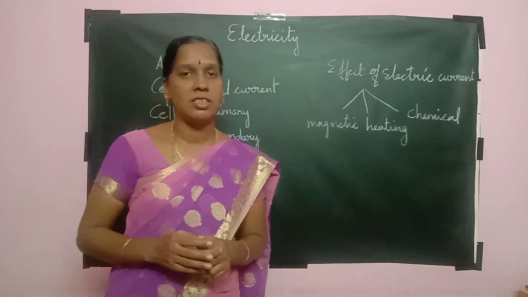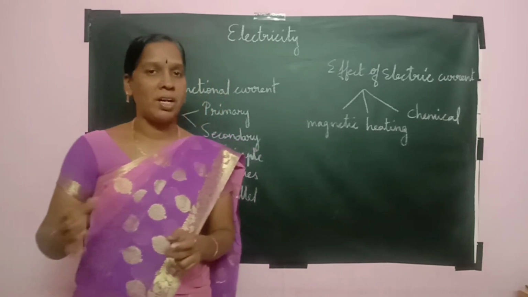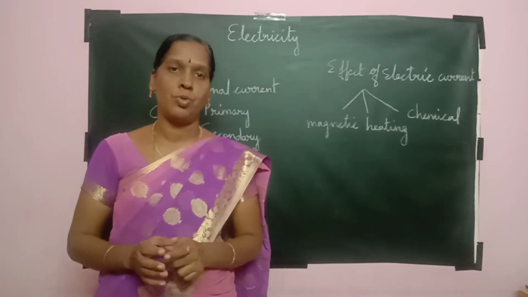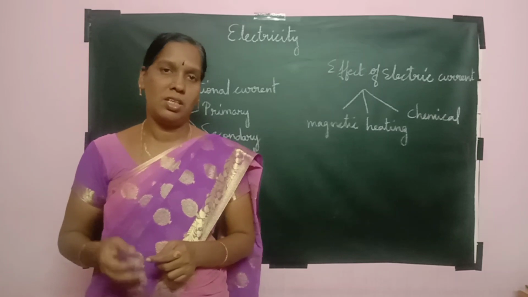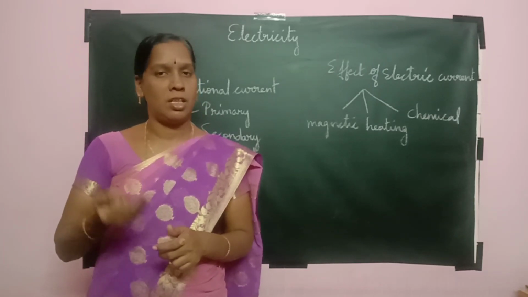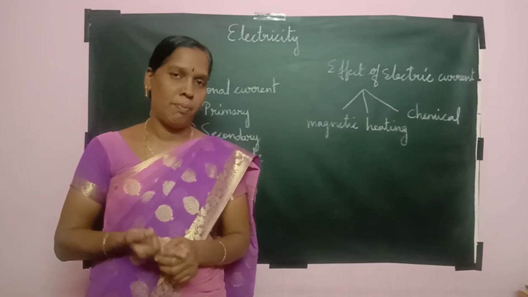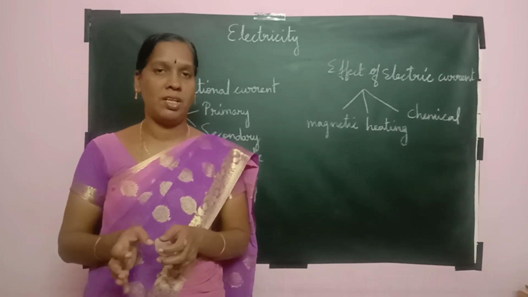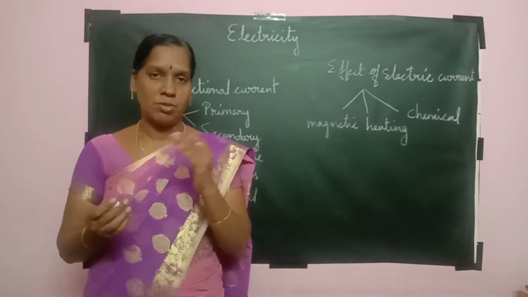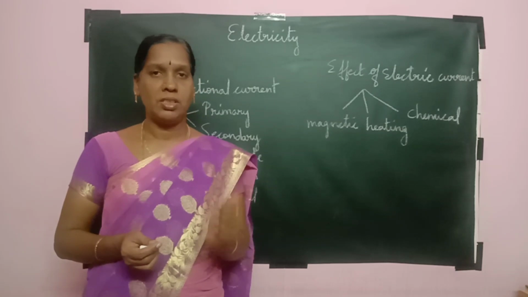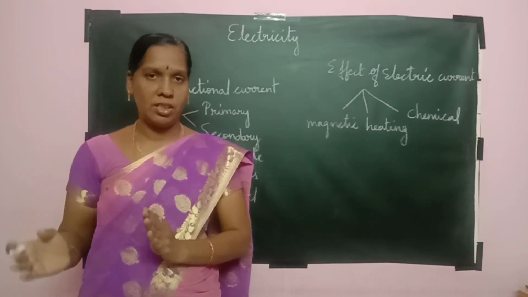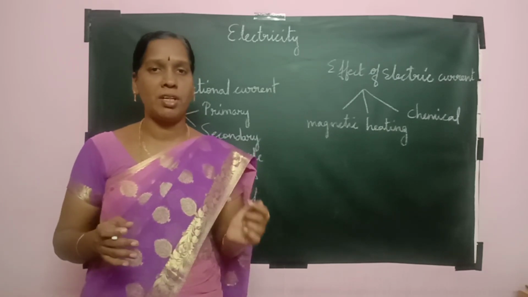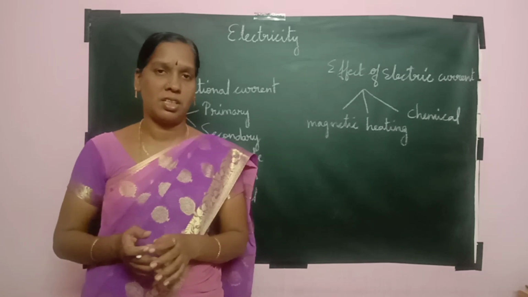So where do we get this electricity? We get electricity from the power station. A power station is a place where a large amount of electricity is produced by using various sources: wind energy, sun, that is solar energy, hydropower plant from the water, and then nuclear energy. From these sources they obtain the energy and then transfer it to the substation. From the substation it is transferred to the transformer, from the transformer to the poles, and from the poles to our houses, schools and industries and all.